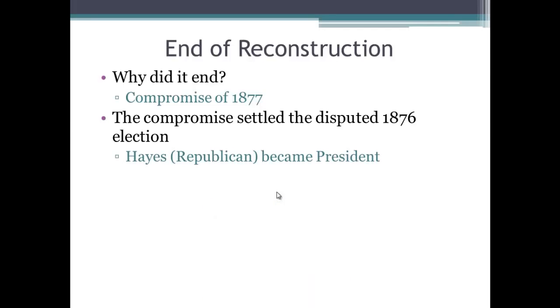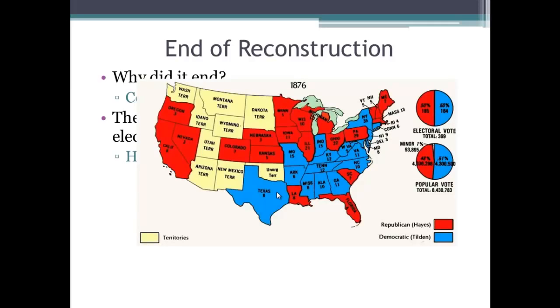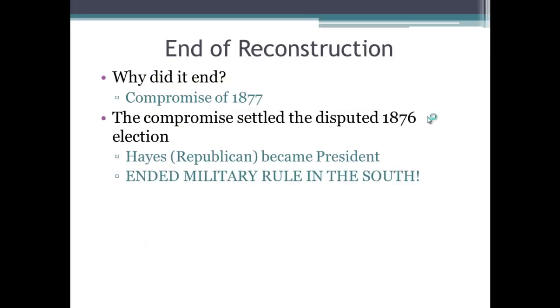Rutherford B. Hayes becomes president. If you look at this map, you'll see that Hayes actually had fewer popular votes than Tilden, but he ends up winning the electoral vote by 1 point, and that's all that matters. And this ended military rule in the South, and that is in capital letters because it is that important. This officially ends Reconstruction, and Reconstruction marks the end of the military occupation of the South. Also, Hayes promised to have a Southerner appointed to his cabinet.